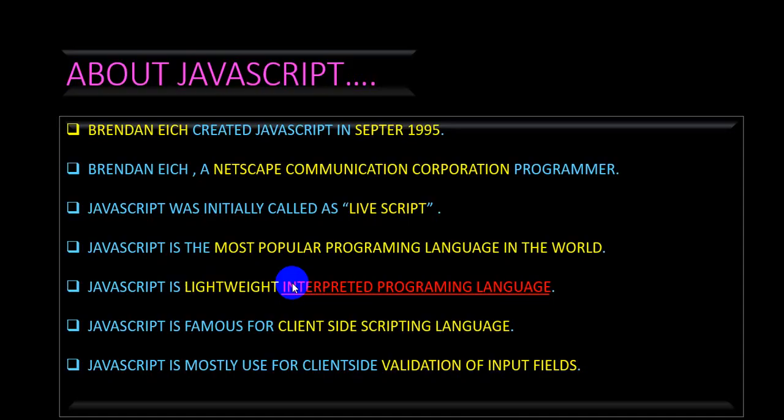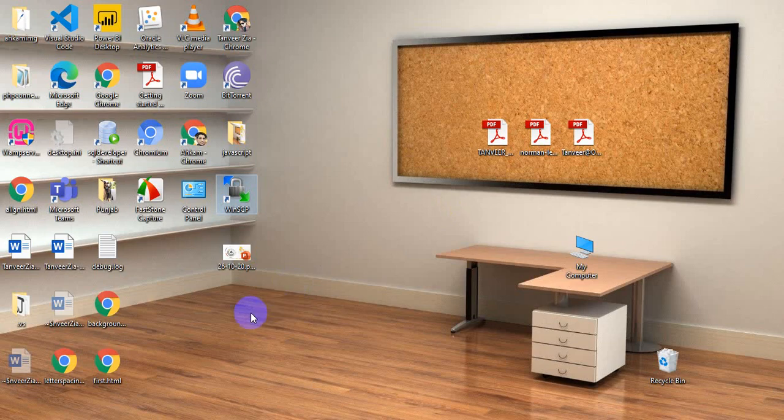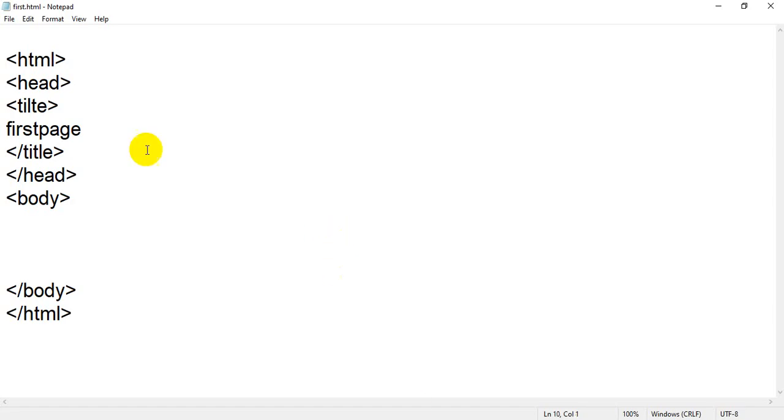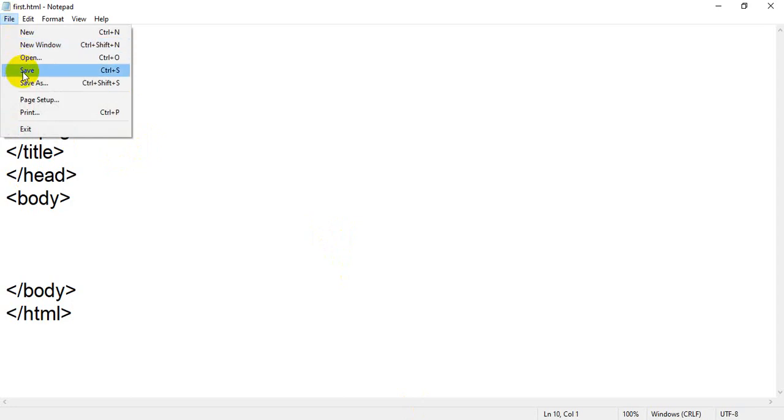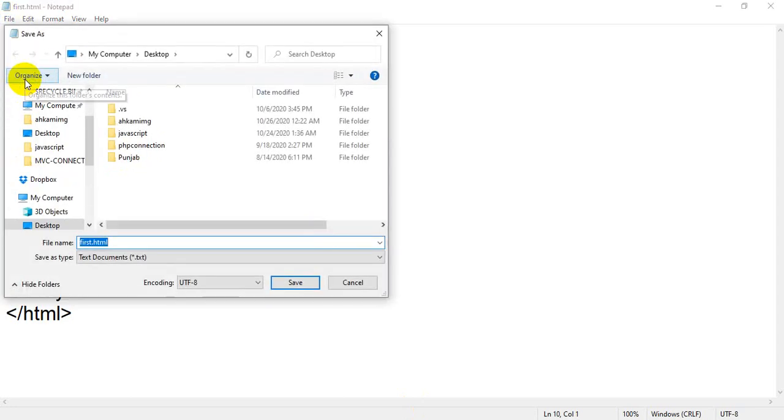When you go back to your desktop, you will find a file with first.html, and you will notice that the icon is like a browser. Now I just want to show you something. If you go back to your file, the same file, don't change anything, and click on save as. Again it will ask where you want to save. I am going to save at the same place, that is on desktop.